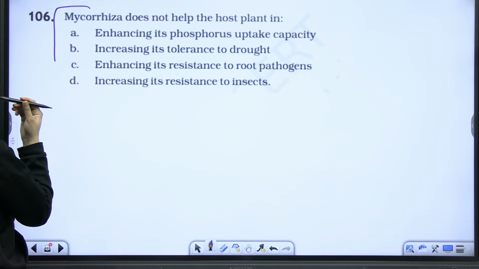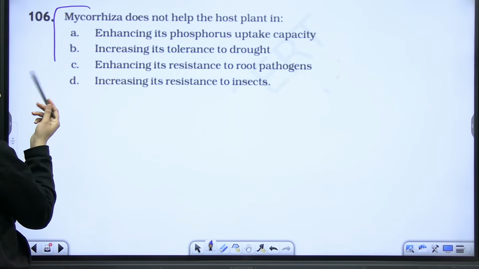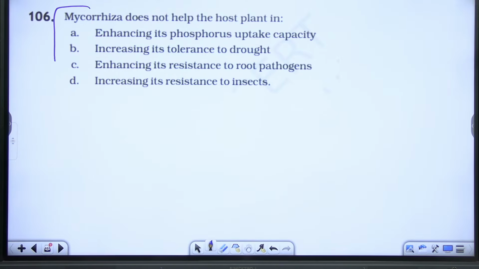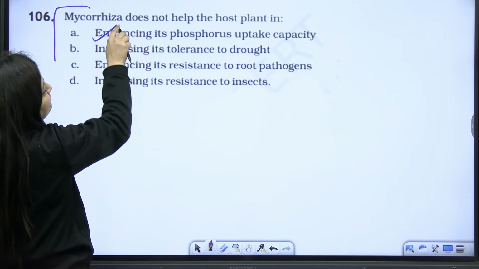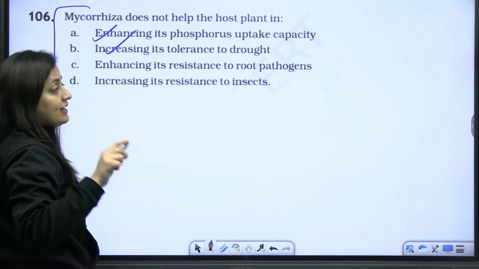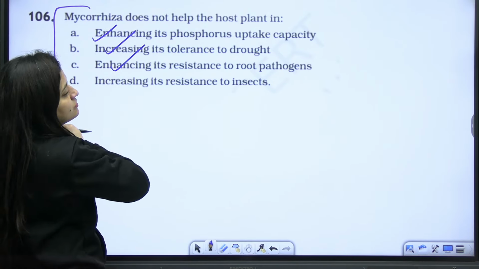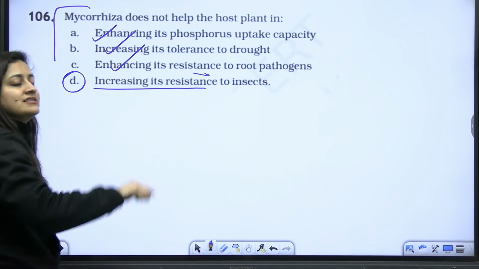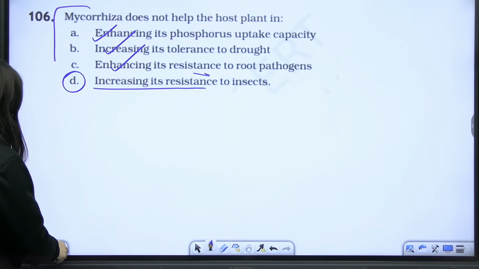Next, mycorrhiza doesn't help the host plant in. Again, it's a very simple question. Of course, it will enhance its phosphorus uptake capacity. It will increase its tolerance to drought as well, enhance its resistance to root pathogens as well, but it will not increase its resistance to the insect, right? So that will be the answer.